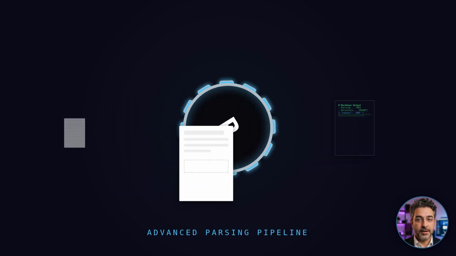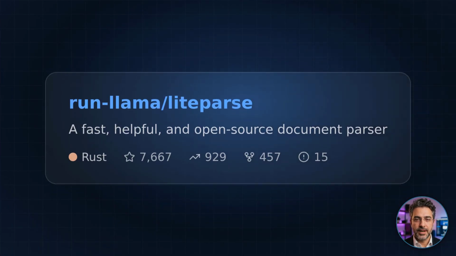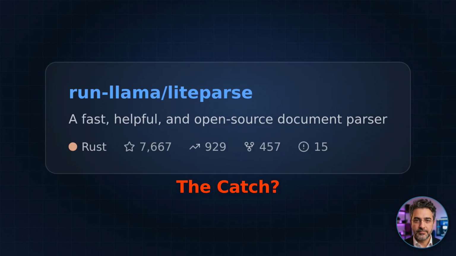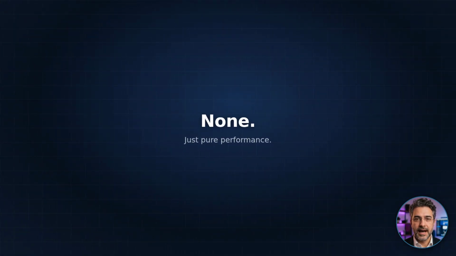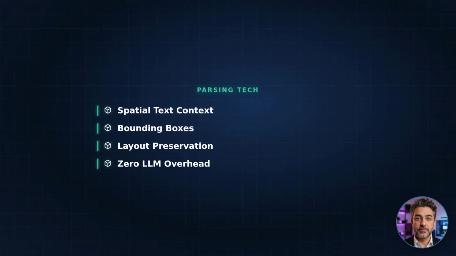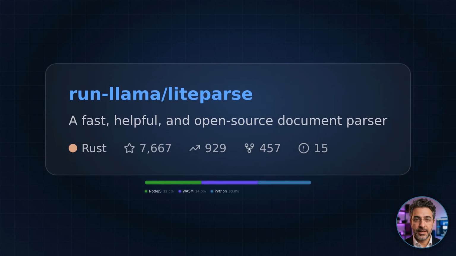Run-llama just dropped liteparse, and it's a beauty. It's a fast, open-source document parser written in Rust. It's focused entirely on being local and light, without any cloud dependencies or LLM overhead. What's the catch? There isn't one. It provides high-quality spatial text parsing with bounding boxes, ensuring that the layout of your document is preserved during the extraction phase. It's built by the Llama Index team, so you know it's optimized for data retrieval.